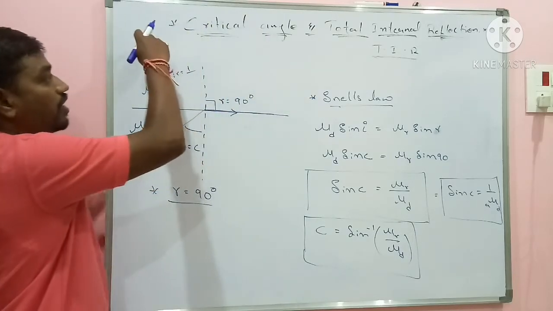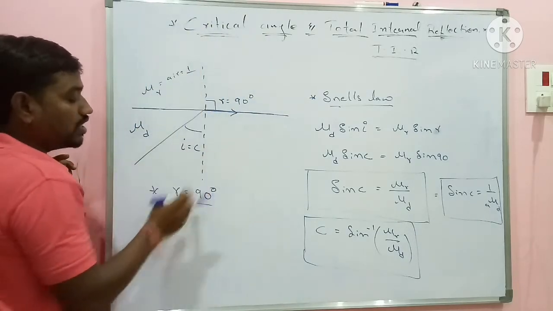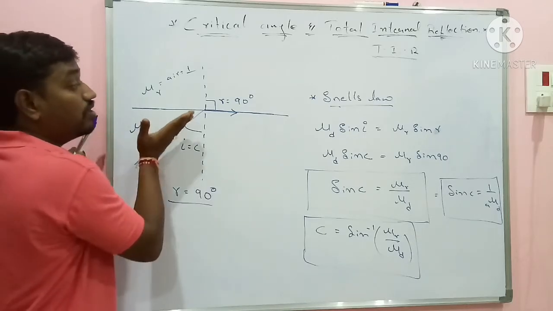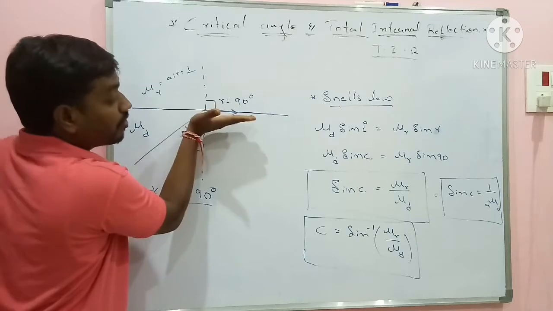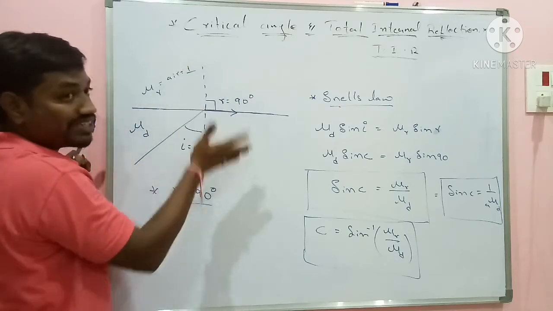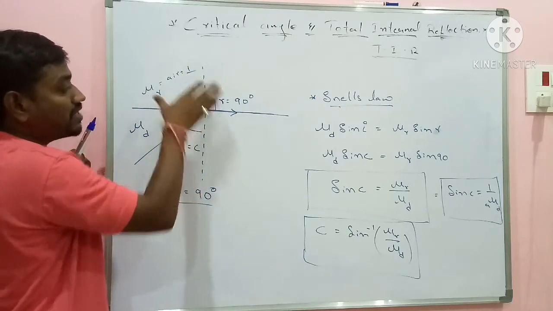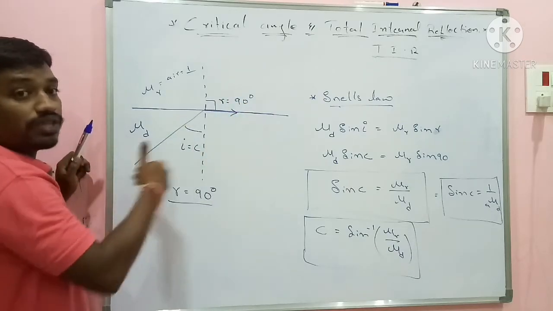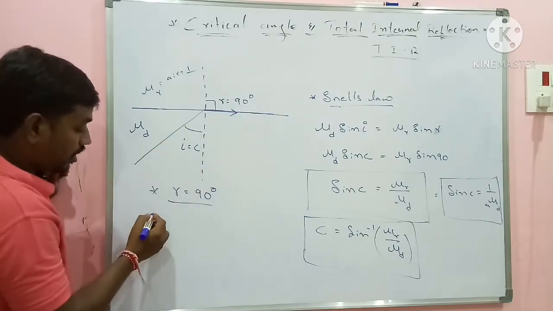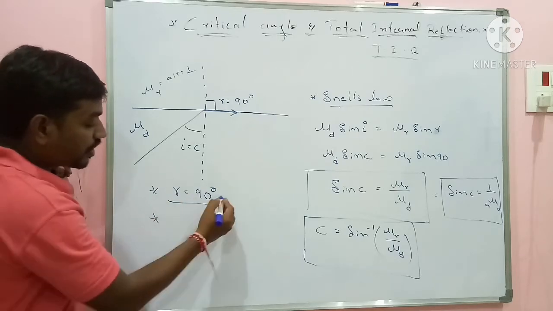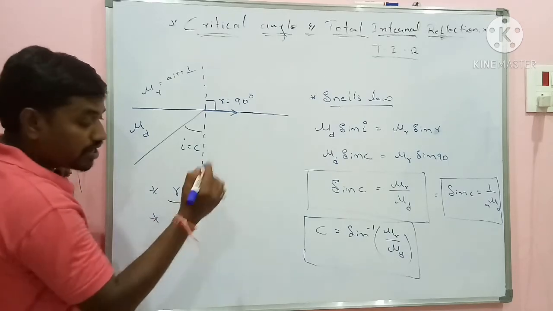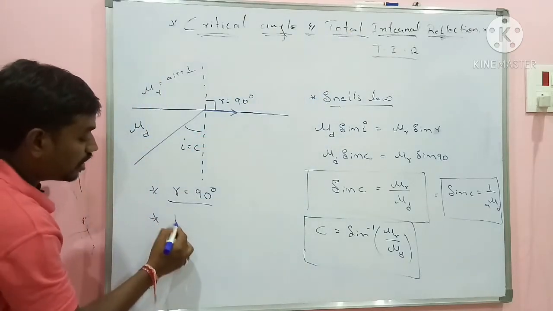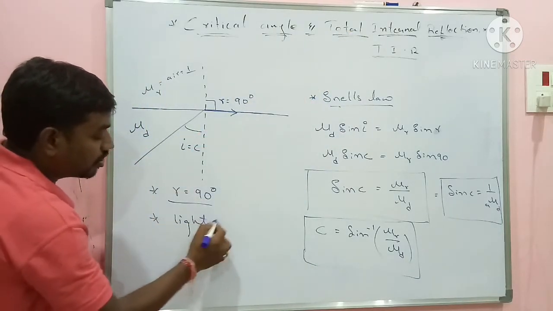If light ray passes from rarer to denser, can this be seen? No, it is not at all possible, because the light ray, instead of moving along the same path, will bend towards the normal. Suppose you reverse the scenario, if I take this as denser and this as rarer, the light ray will bend away from the normal. So there we can't see the phenomenon. In order to define the critical angle, r should be equal to 90, condition number 1.